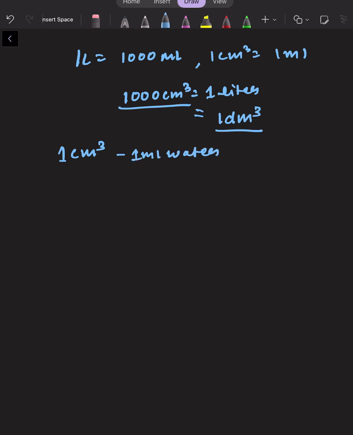Okay, so if I am saying 1 centimeter cube, it means 1 centimeter of length, 1 centimeter of height and 1 centimeter of breadth, and the volume occupied by this particular space will be 1 ml of solution, right?